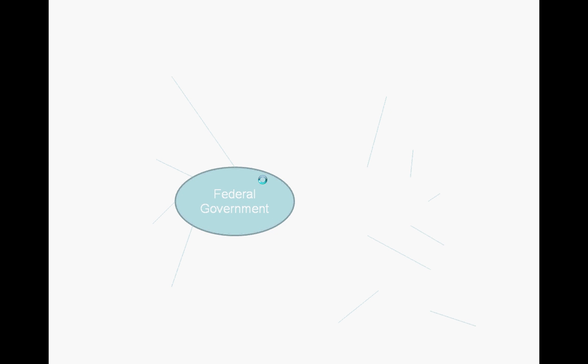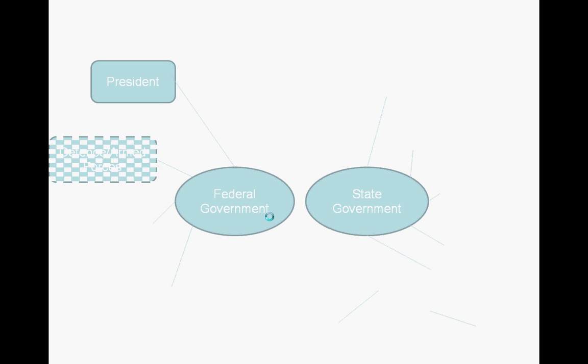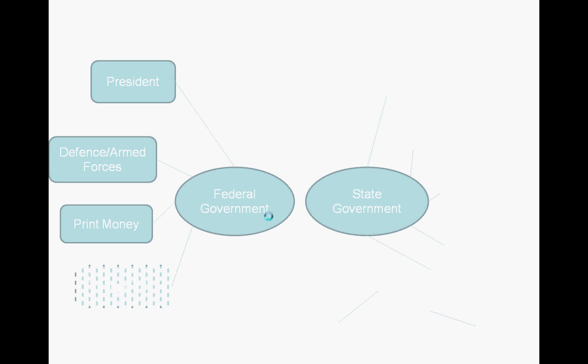Now there's two levels of government. There's the top end of the government, which is called the federal government, and then there's the state government. The federal government's head is the President. It has responsibility for areas like defence and the armed forces. It can print money, and it deals with foreign policy. Foreign policy is how America interacts with other countries in the world.